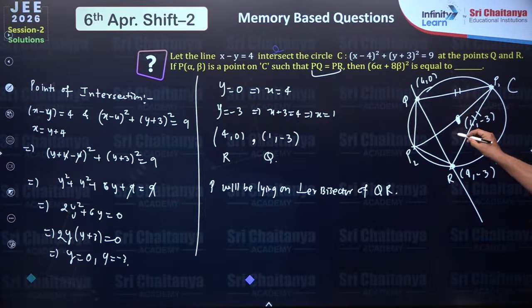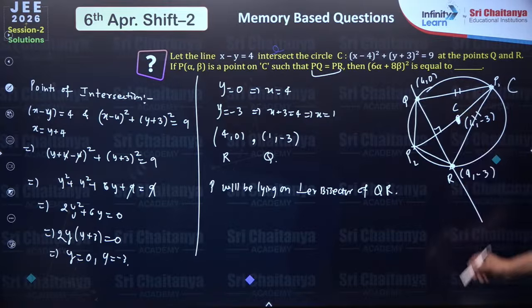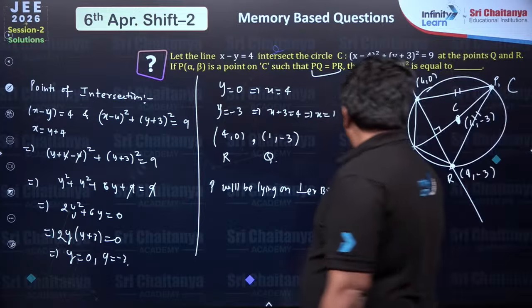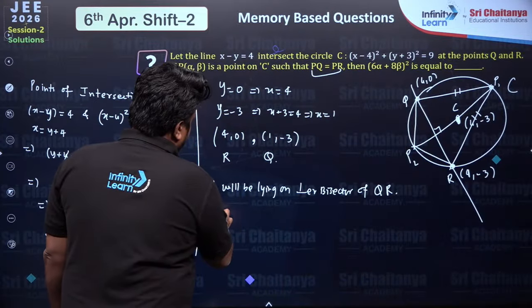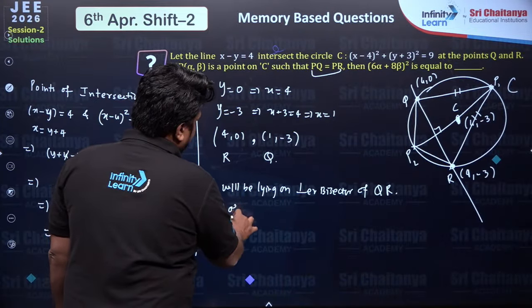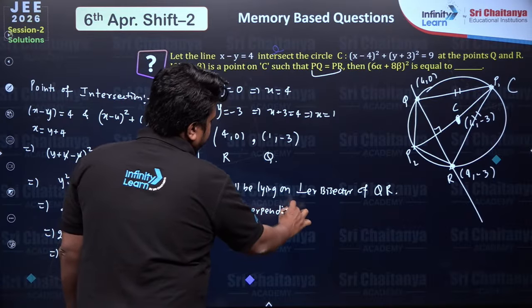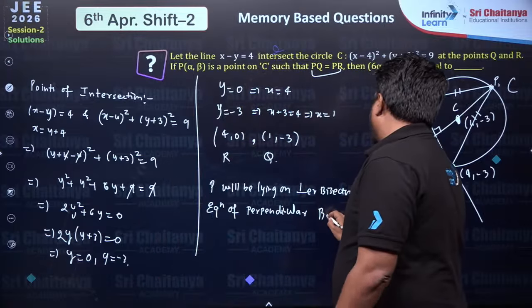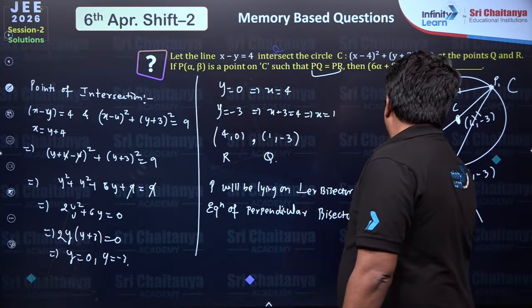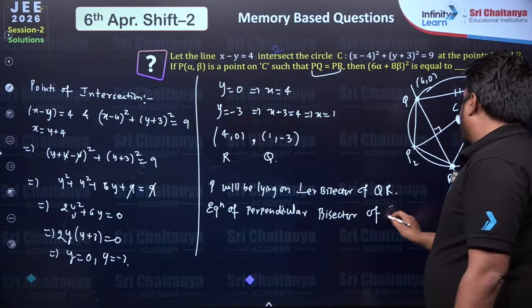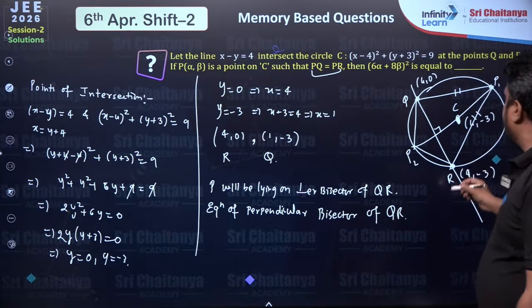Also, you see on this perpendicular bisector, the center of the circle will also lie, because the perpendicular from the center onto the chord will bisect it, right? So, we can have the equation of the perpendicular bisector of QR. How can we find this?